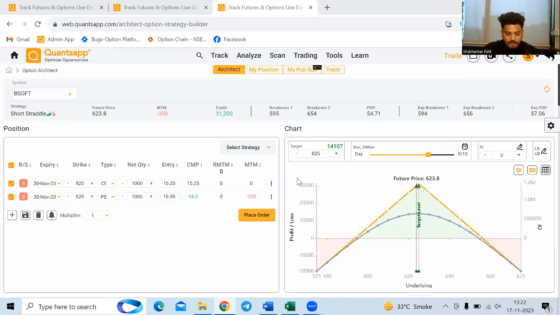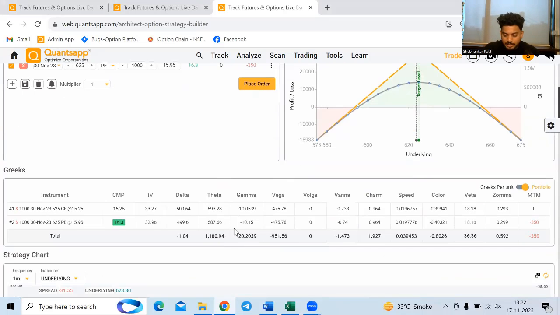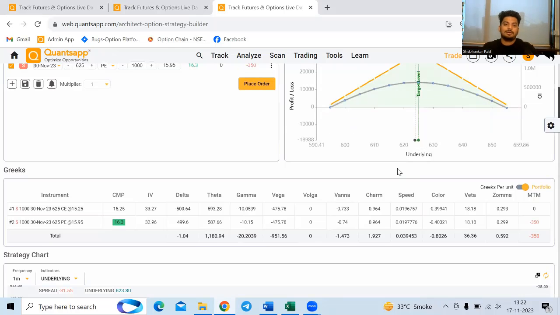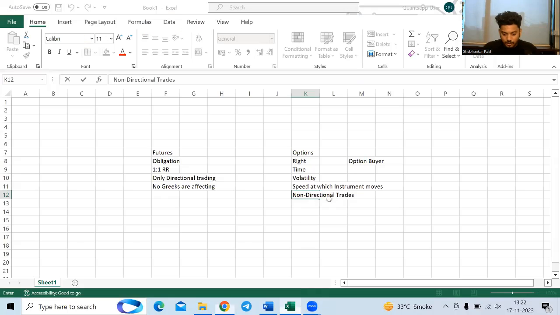Now, what it is trying to say is that if Birlasoft remains within this range also, right, from 595 to 654, still this strategy will make me profit. Why will it make me profit? Because the theta is decaying. So as I said, the time is killing its premium. So every day some amount of premium will be decayed from the option. That is called theta. So theta will act like a profit for me if I'm selling those options. And by doing this, I can trade the sideways market conditions, right?